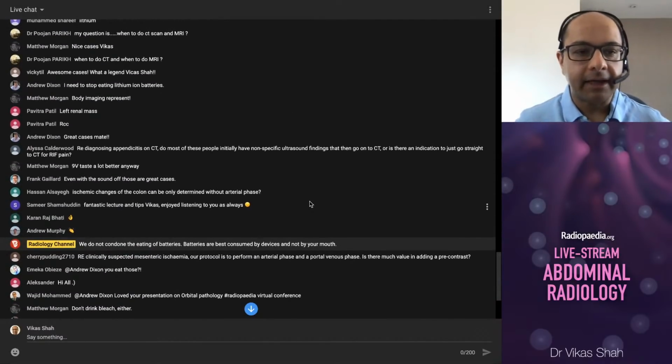There's a question from Hassan: ischemic changes of the colon can be only determined without arterial phase. So most of the cases of ischemic colitis that I see are done on a standard portal venous CT of the abdomen and pelvis, because a patient's coming in with sometimes non-specific symptoms and signs, and we don't know what we're going to expect to see before we do the scan. So that's our workhorse protocol, and we see those findings.